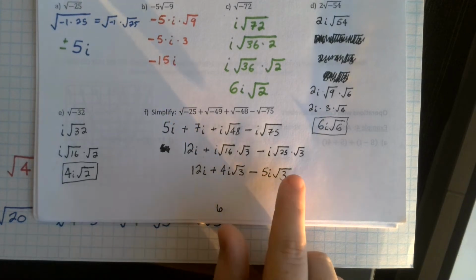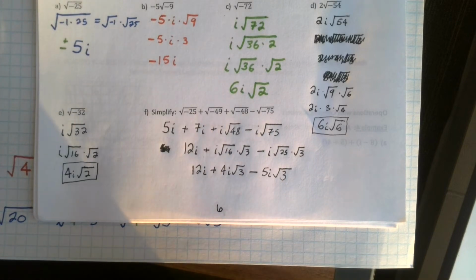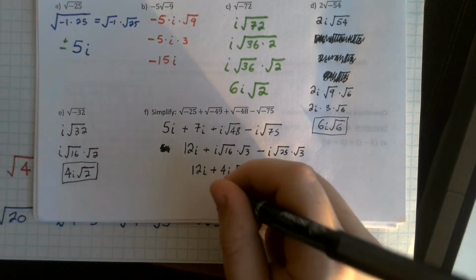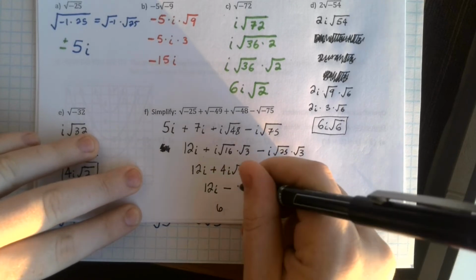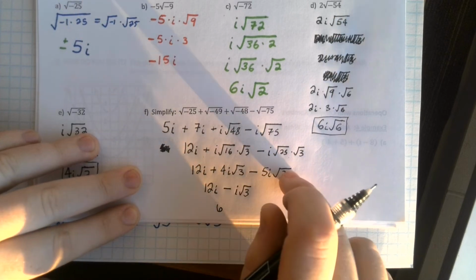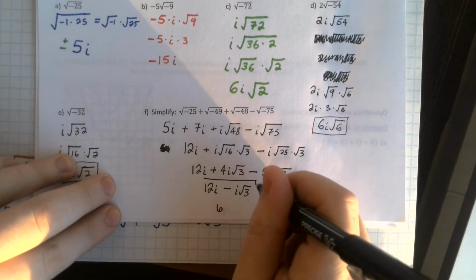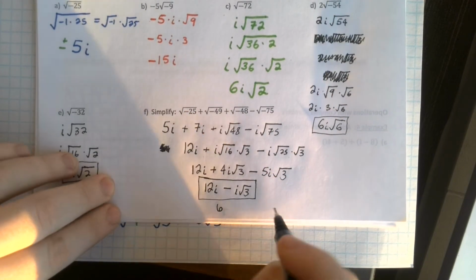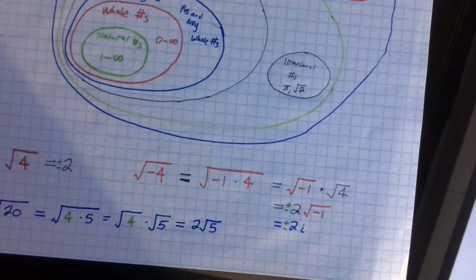And the square root of 3 here can also be combined. We end up with 12i minus i root 3, because 4 minus 5 is negative 1. Weird answers, but we're going to learn a little bit more about how we can combine these i values on the next page. So let's flip, and let's talk about these.